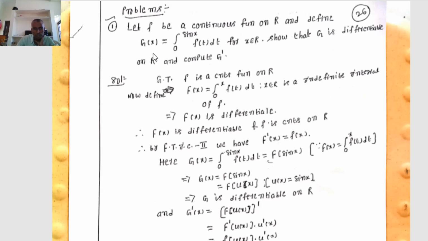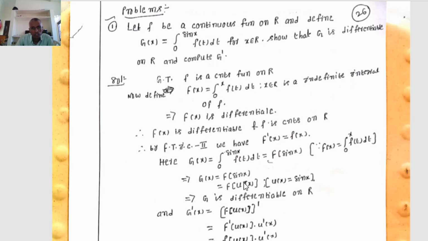Since here capital G of x equals the integral from 0 to sin x of f of t dt, that is equal to capital F of sin x. Therefore, G of x equals capital F of sin x, where sin x equals u of x. Now we assume that u of x equals sin x, already the integral from 0 to u, meaning.